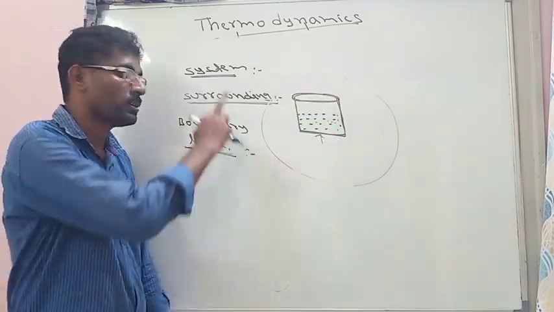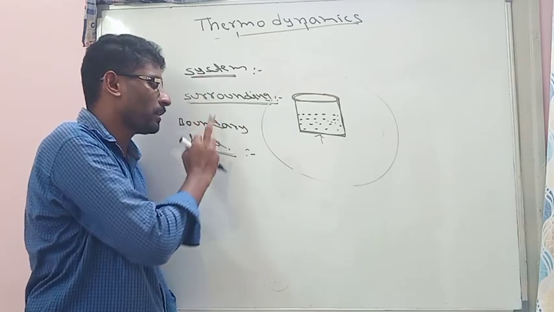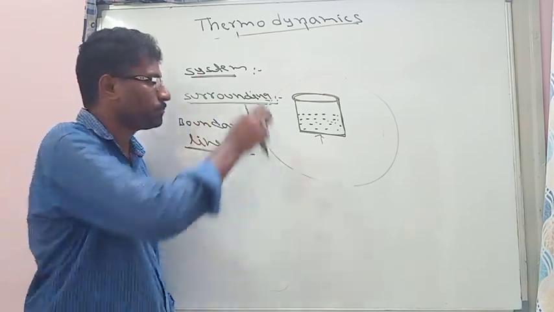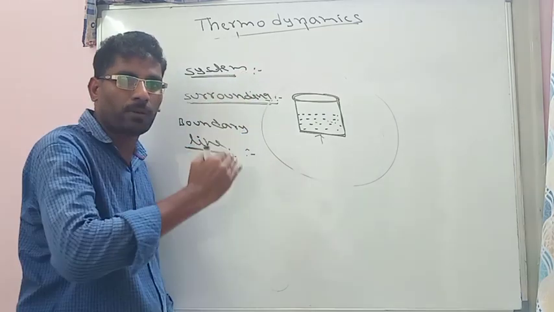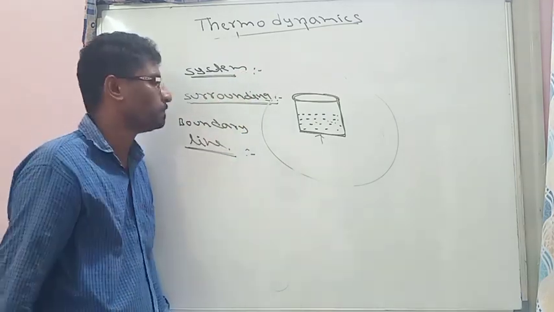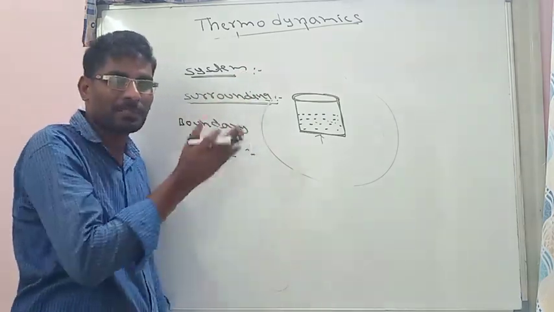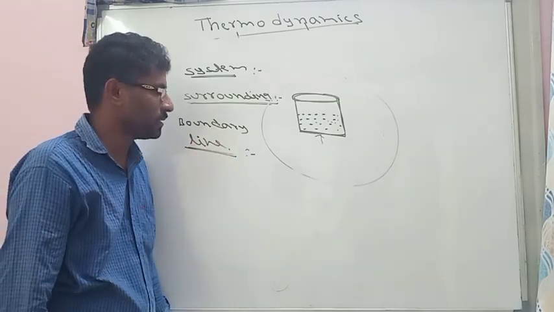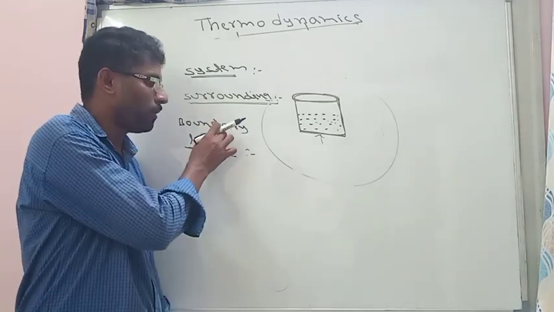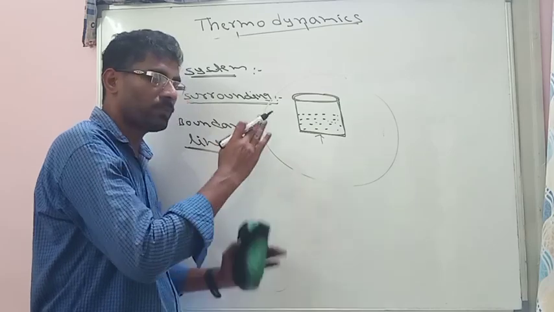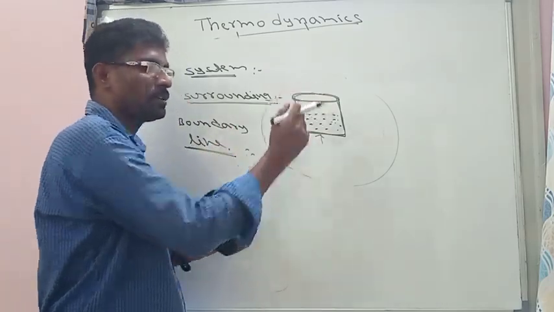So there are three definitions: system, surrounding and boundary line. System is a body where we are observing change. Surrounding is, except system, the remaining total space. Boundary line is the line which differentiates system and surrounding.